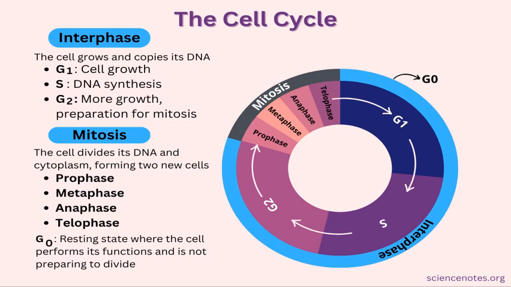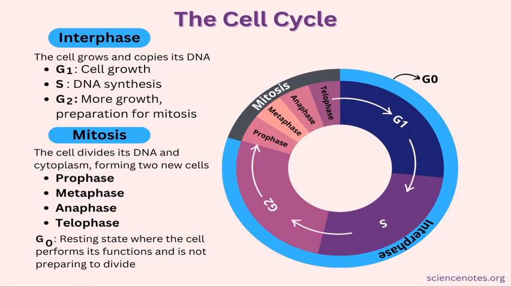The cell cycle we have discussed: interphase, that is the growth phase. It is completed in basically 3 stages, that is cell growth, DNA synthesis. S is for synthesis phase, G1 is the first growth phase, and G2 is the second growth phase, more growth and preparation for mitosis.